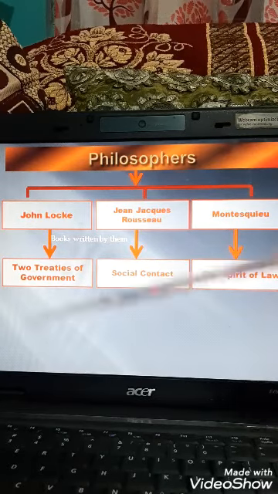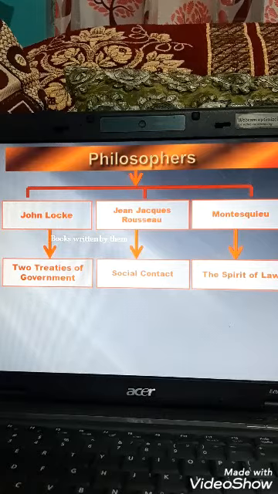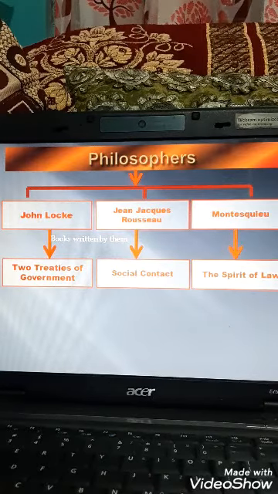So these ideas of the philosophers were discussed in different places such as salons and coffee houses, and also spread among people through books and newspapers. The books and newspapers were often read aloud in groups, because most of the people were illiterate and unable to read. So the people who were capable of reading the books or newspapers used to read aloud, so that the illiterate people could also listen and take the benefit of these ideas. The intention was that all the people should be influenced by these ideas.